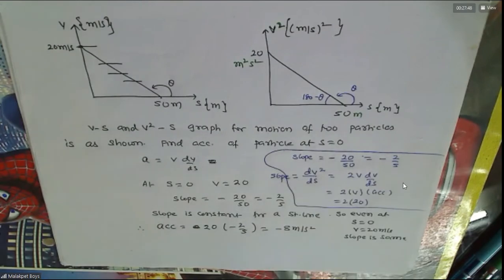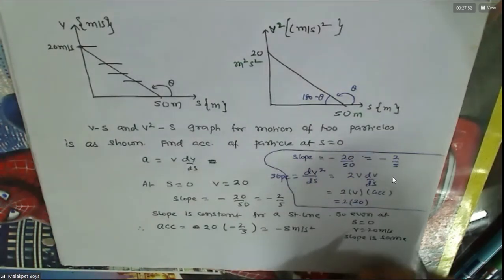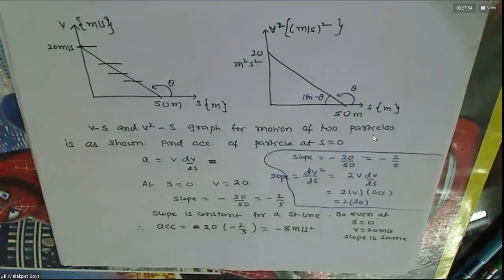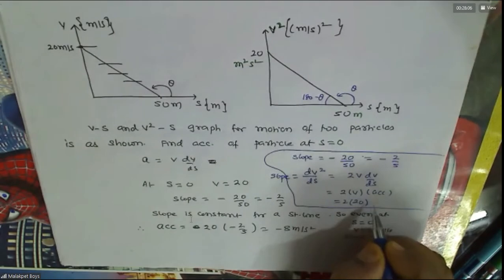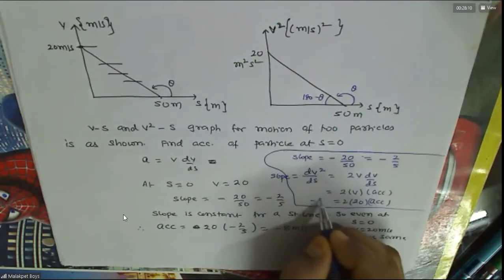Do you agree with this? Clear? And what is the acceleration here? Agree or not? Yes, sir. And this is nothing but minus 2 by 5.